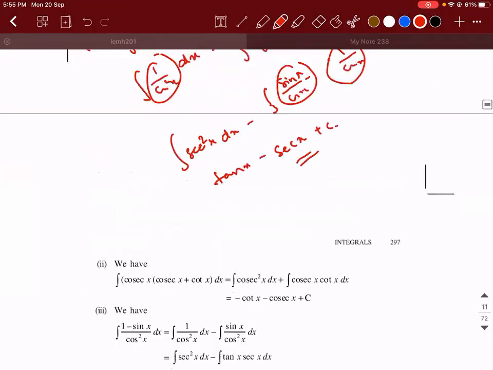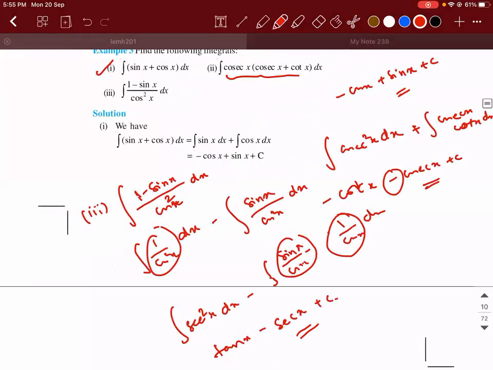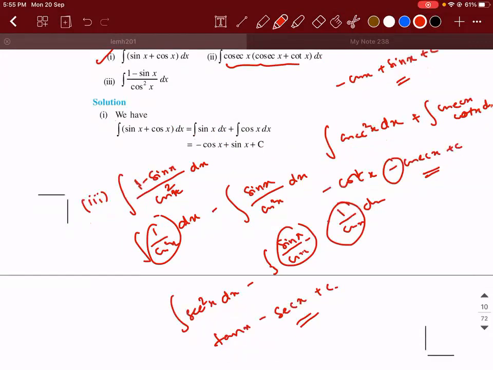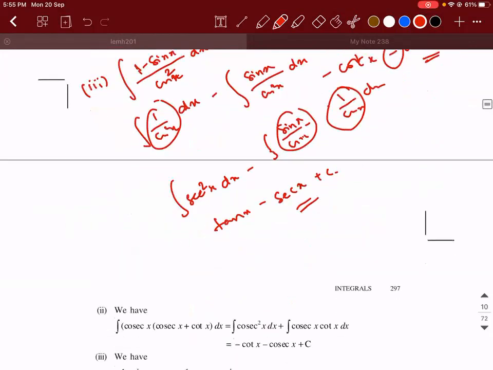I hope I'm clear till this point, right? Everybody is confident till this. Yes, sir. Mithun, I hope this question will answer your question.